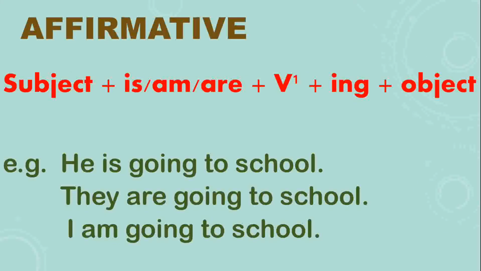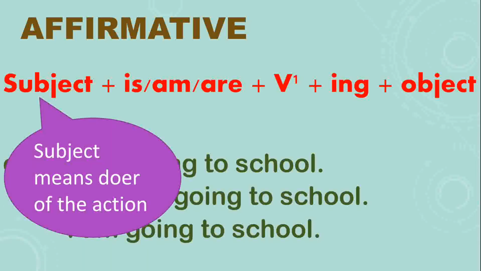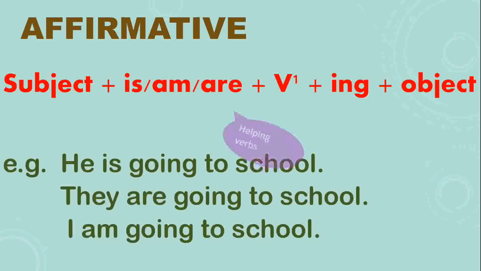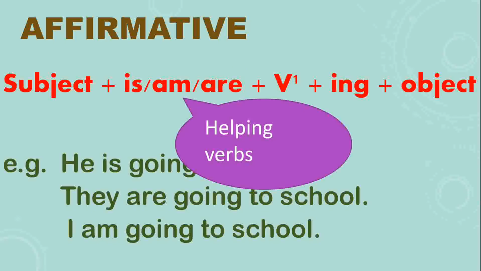Affirmative. How will you form your affirmative sentence in present continuous tense? Subject, first of all. Subject means, you know, doer of the action. Earlier also I have told you. Then your helping verbs. Helping verbs are is, am, are. Any one helping verb you will be using according to the subject.